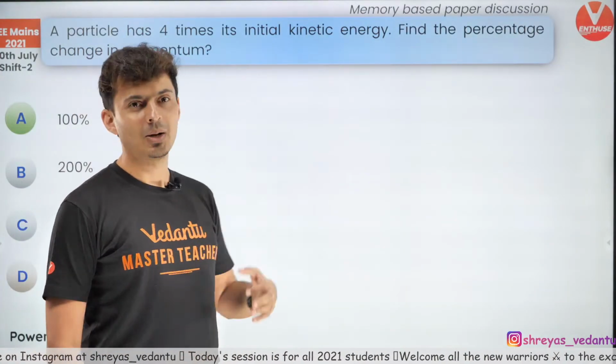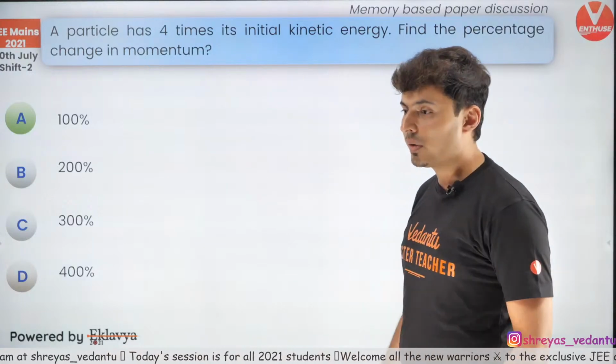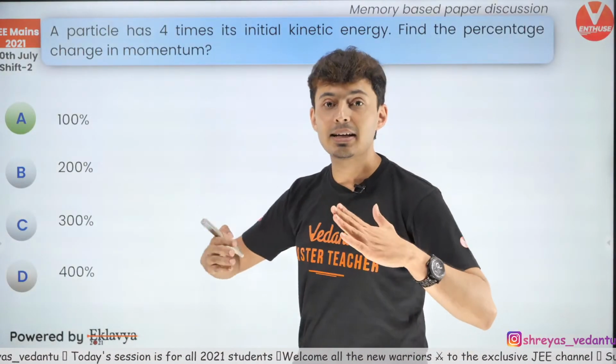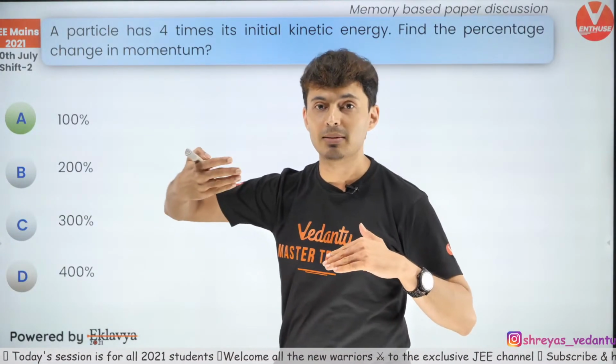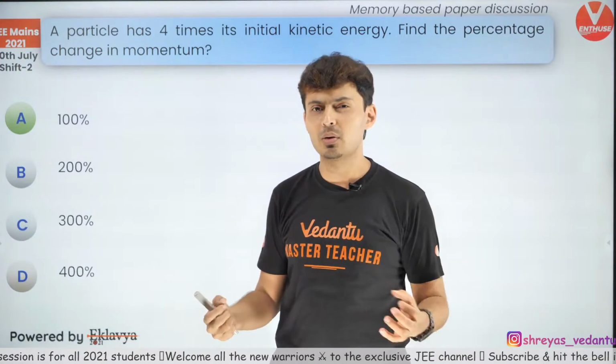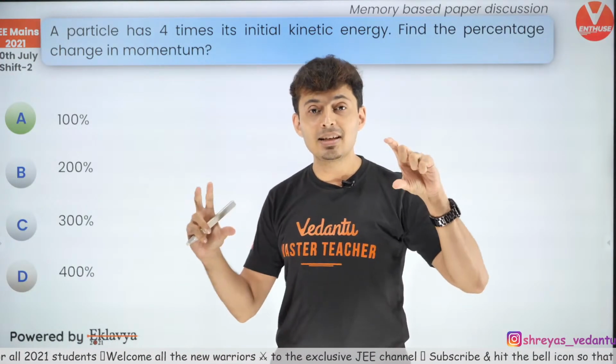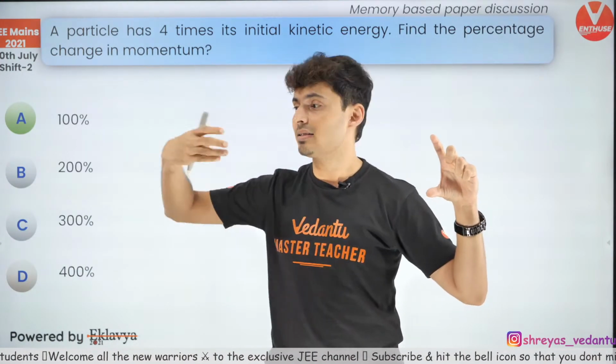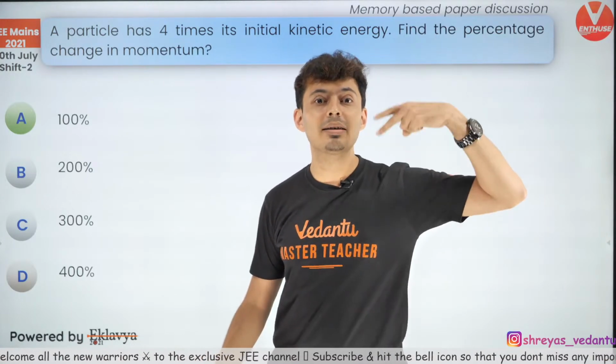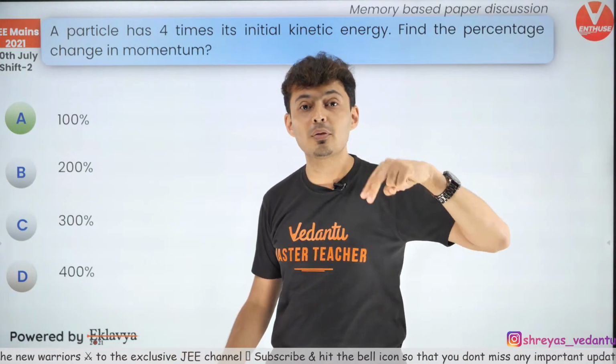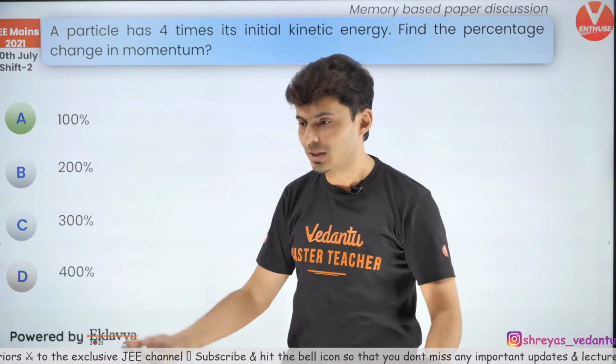All right, Ankit, I will reply to your comment after my video ends. So the question was, see guys, kinetic energy increases 4 times. Kinetic energy is p square by 2m, standard formula. K is proportional to p square, K increases 4 times. So momentum should increase 2 times, right? Because the square of 2 is 4. That's the logic to be used.